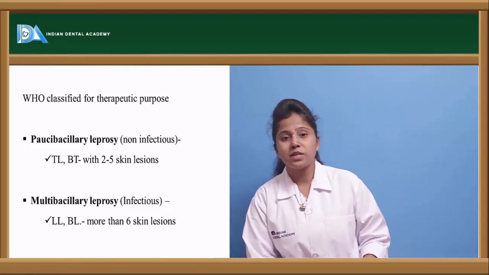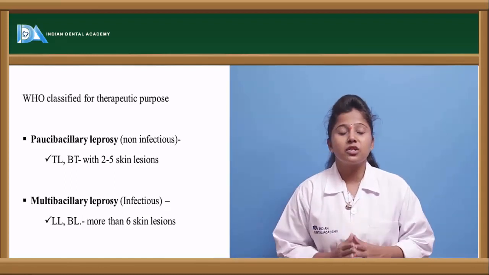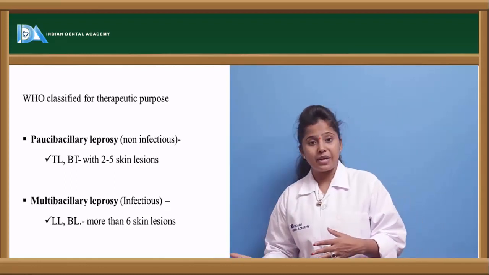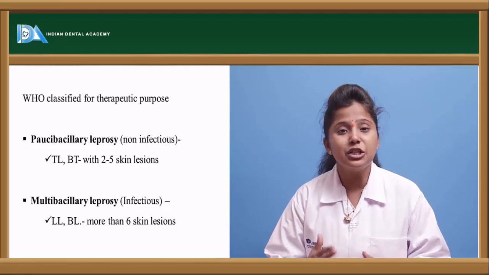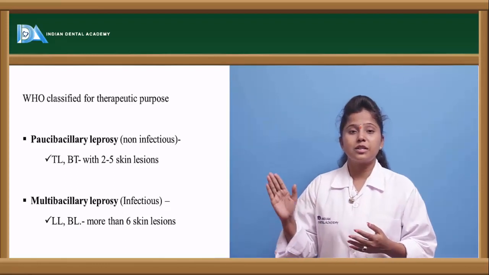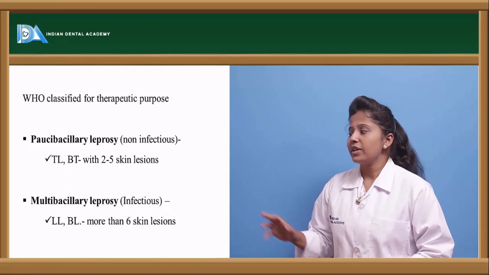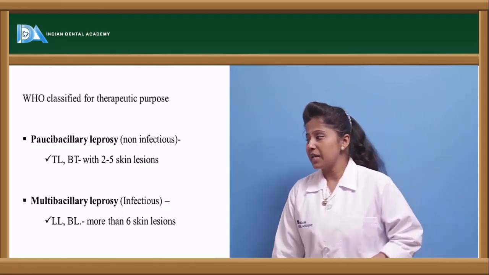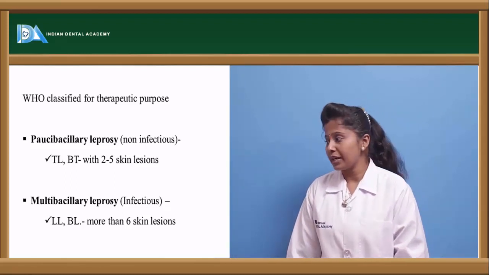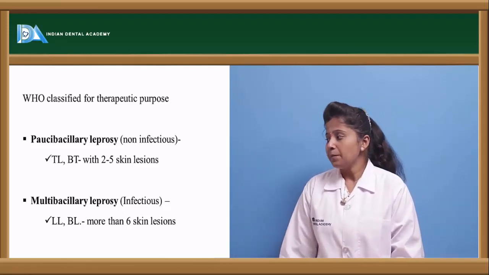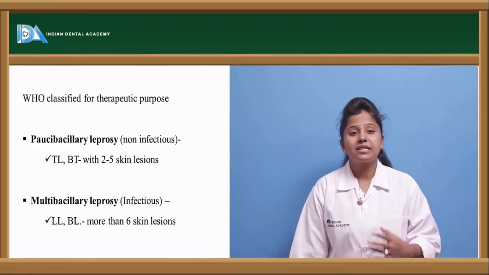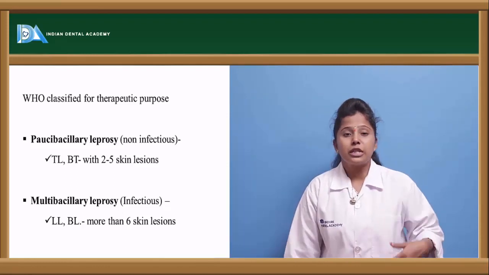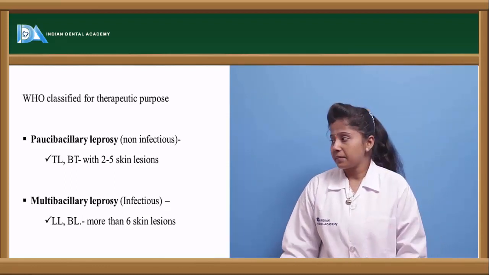In this, what we observe is the lesions present on the skin. This classification is made based on the infectious capacity of the bacteria, that is, the skin lesions which are observed. In the paucibacillary type of leprosy, we can see 2 to 5 skin lesions. But in multibacillary leprosy, which includes lepromatous leprosy and borderline leprosy, the lesions are more than 6. If a person has skin lesions greater than 6, we can count the lesions, and based on that count, the classification is made.